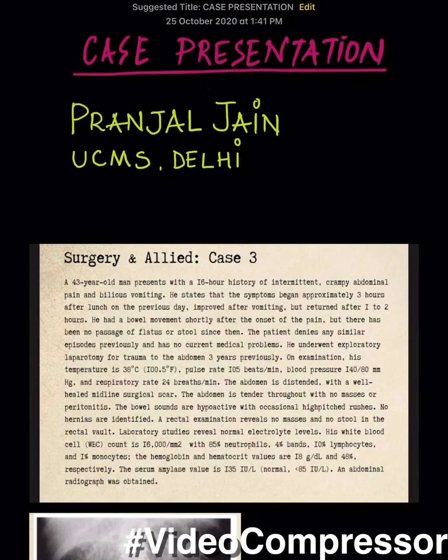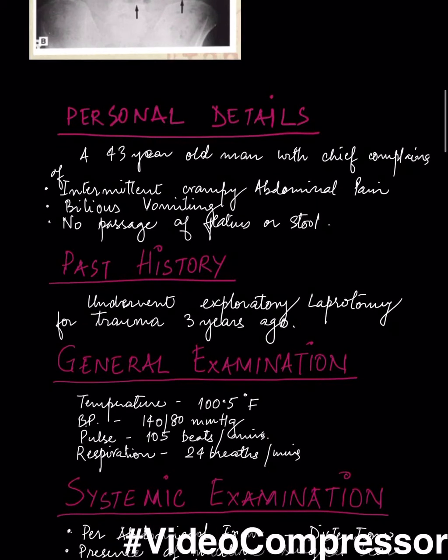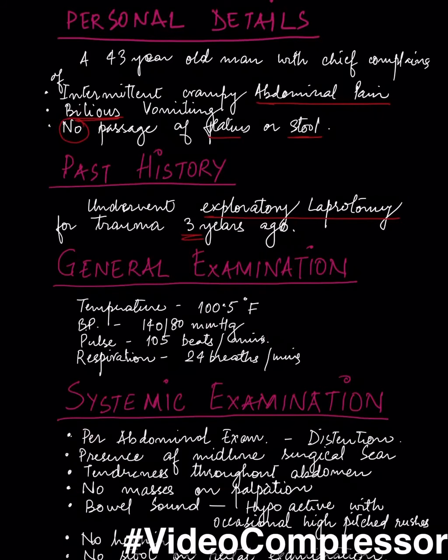We'll start from the personal details of the patient. The patient is a 43-year-old man with chief complaints of intermittent crampy abdominal pain. He is suffering from bilious vomiting, and there has been no passage of flatus or stool since yesterday. The past history shows that he underwent exploratory laparotomy for trauma to abdomen 3 years back.